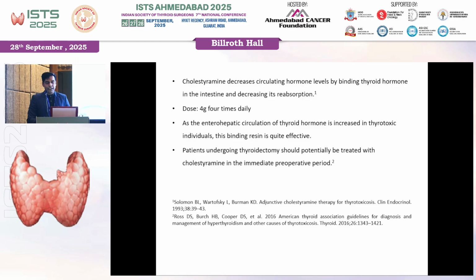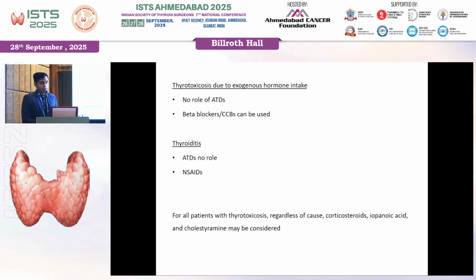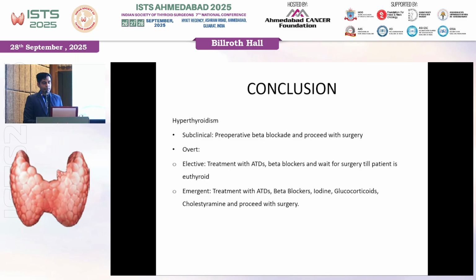Cholestyramine is not very frequently used, but it decreases the circulating hormone levels by binding the thyroid hormones within the intestine and decreasing their absorption. If to be used, the dose is 4 grams 4 times daily. So, concluding, when you have thyrotoxicosis due to exogenous hormone intake, there is no role of antithyroid drugs. Beta blockers and calcium channel blockers can be used. In patients with thyroiditis, again, antithyroid drugs don't have a role. NSAIDs play an important role along with the beta blockers. And for all patients with thyrotoxicosis, irrespective of the cause, corticosteroids, iopanoic acid, and cholestyramine may be considered.